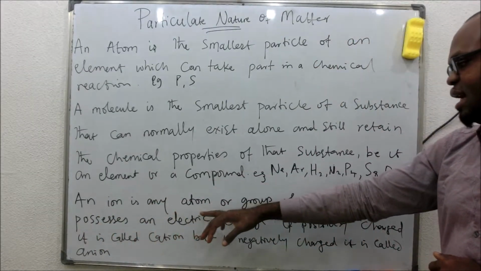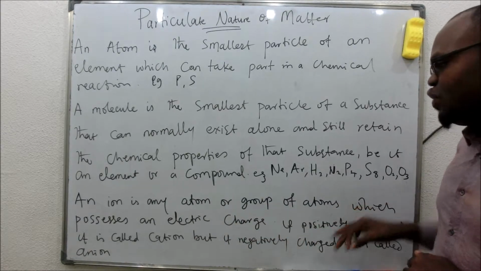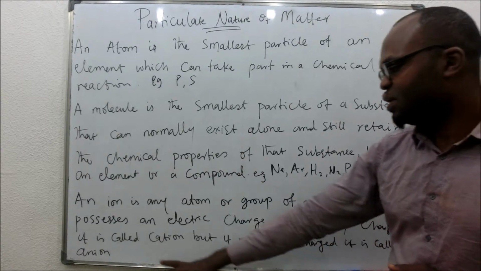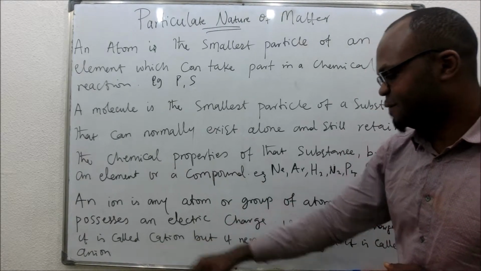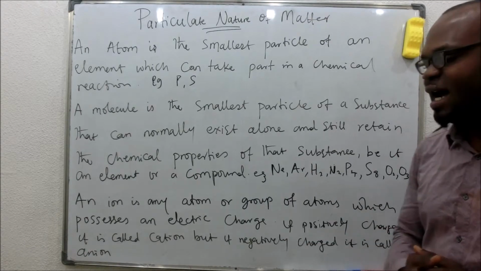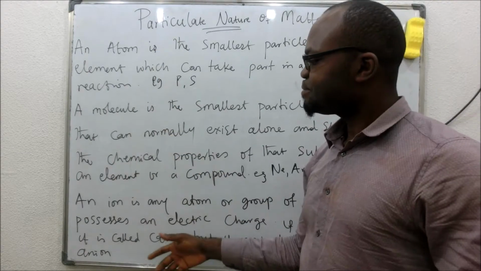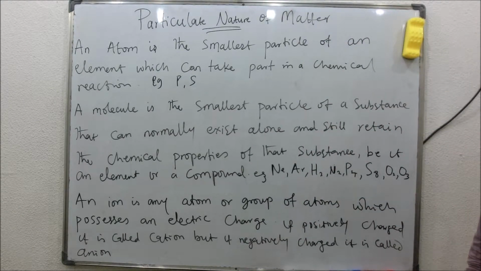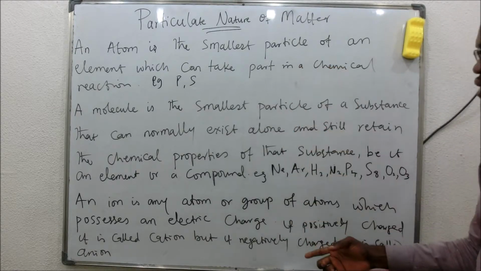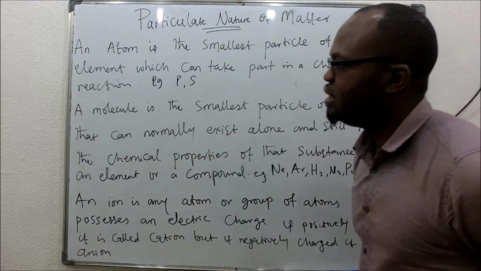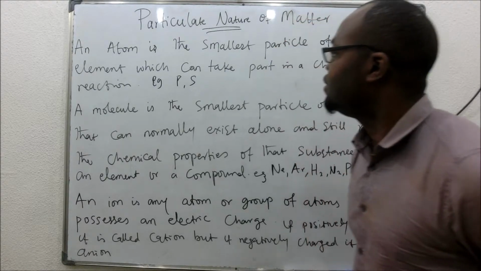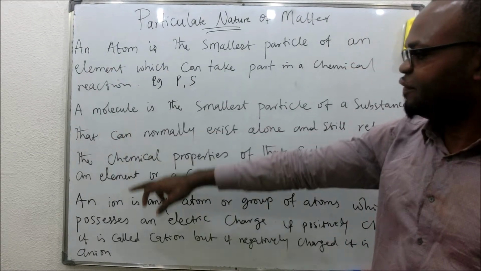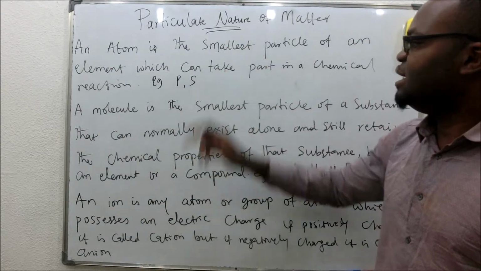An ion is an atom or group of atoms which possess an electric charge. If this charge is positive, then we'll call it a cation. But if it is negative, we'll call it what? Anion. So these 3 are the basics. Please make sure you get down the notes, so that you can easily understand in future when you go through it. Now, these 3 are the major discrete forms that matter can exist in.